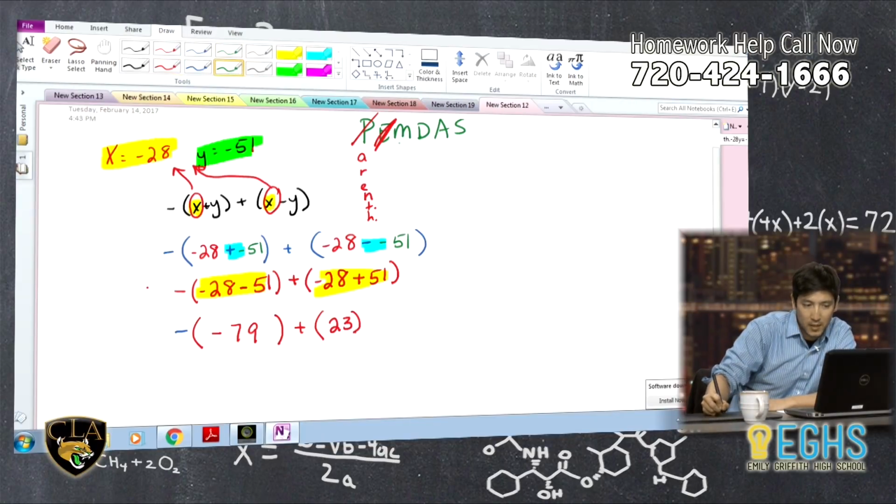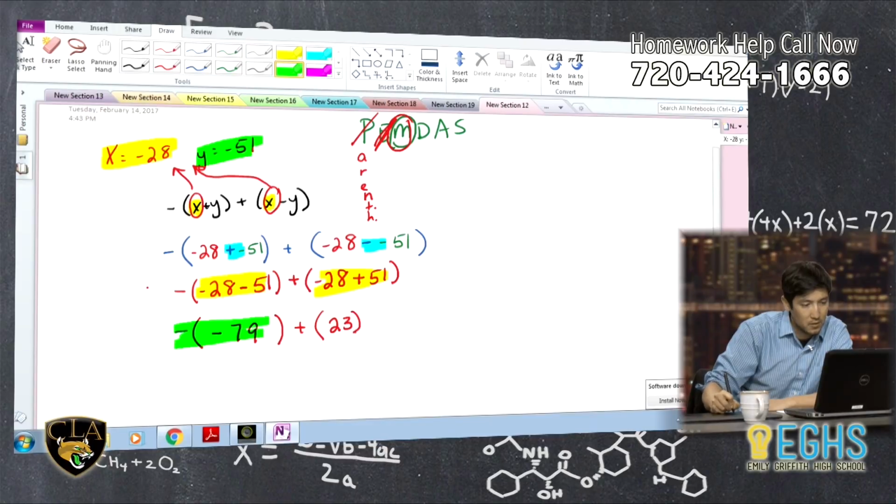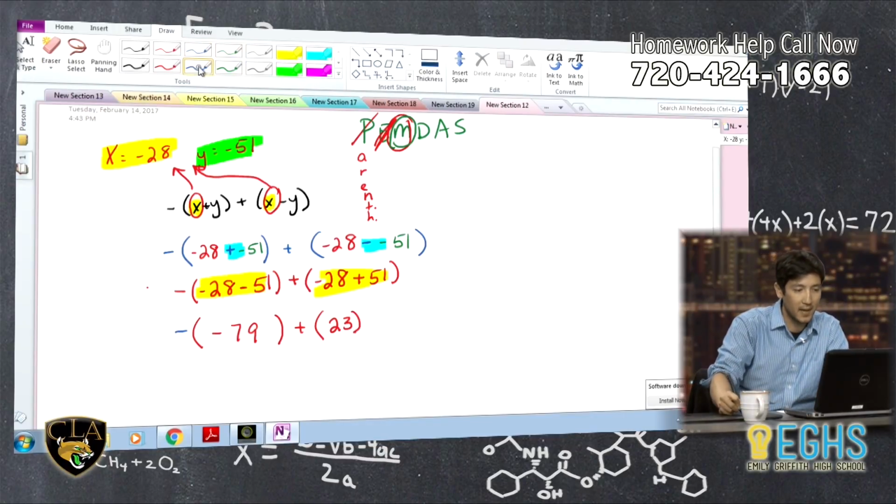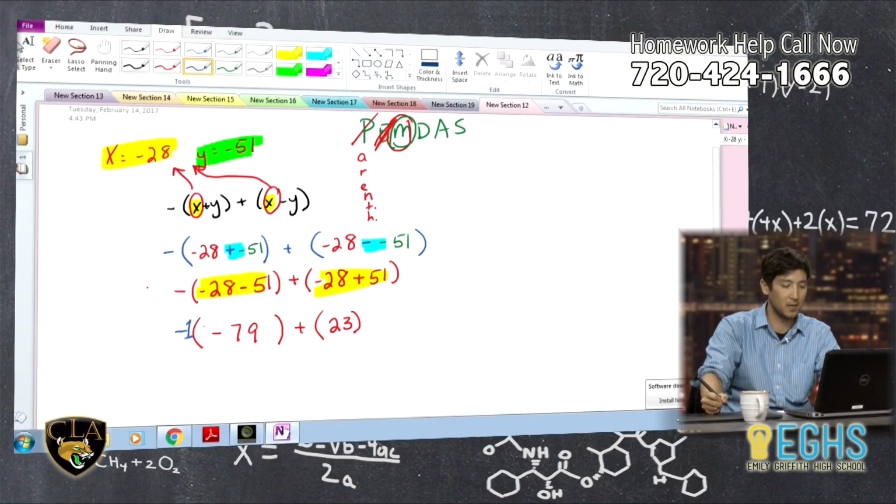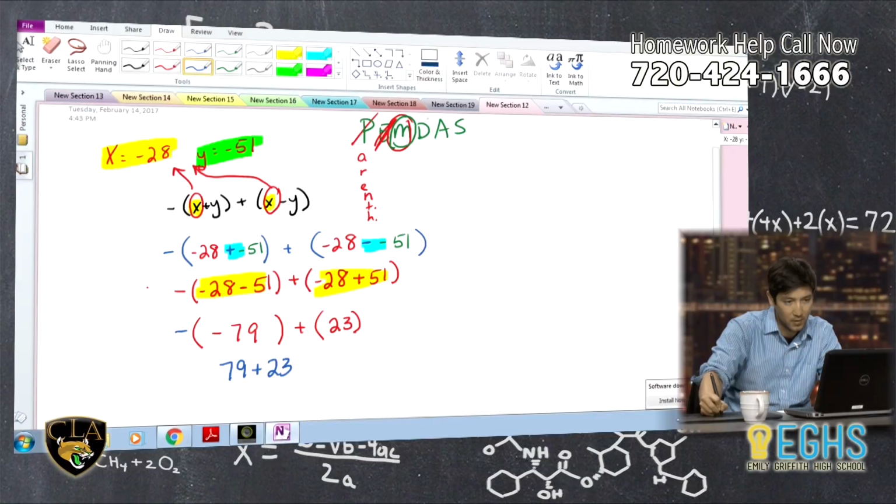There is technically a multiplication here. It doesn't look like it maybe, but part of what we're doing here is multiplying. This is multiplication, and what we have is a negative times a negative. You can always think of this as negative 1 being there, but a negative times a negative is going to be a positive. So we have positive 79 plus 23. Then we have no addition, no division, and our last step is just to add these together, and we get 102.